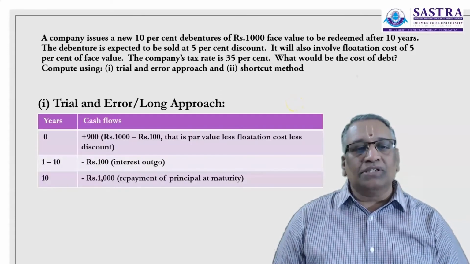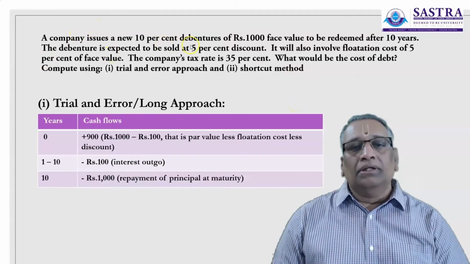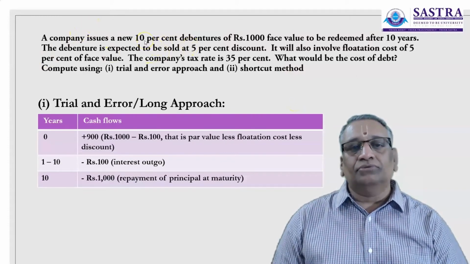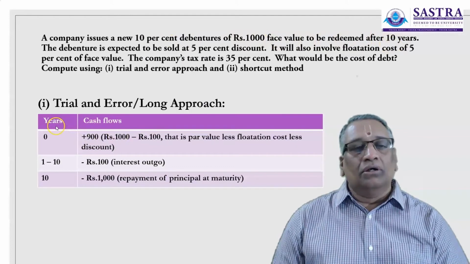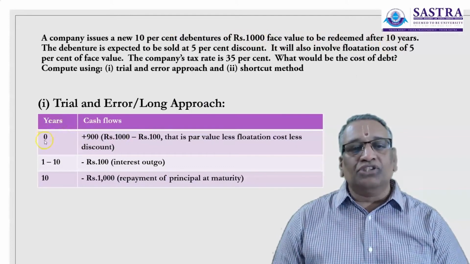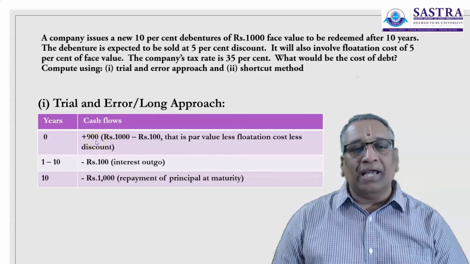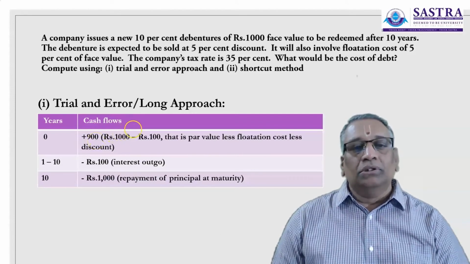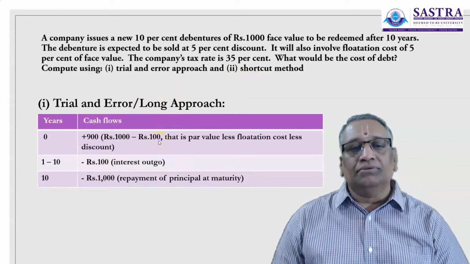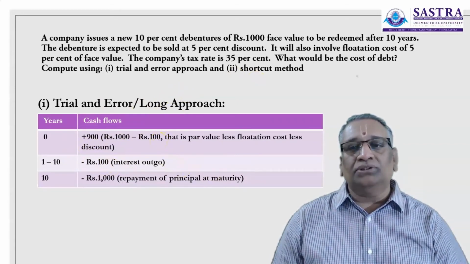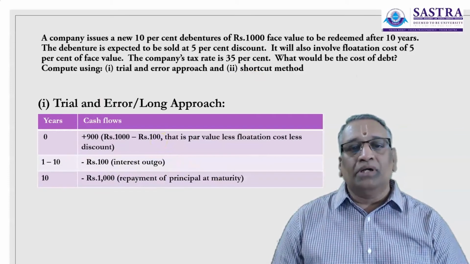So here in this question, the transaction is for 10 years. The deal is for 10 years. It is redeemable after 10 years. So in the years column, it is mentioned the 0th year, which is today, the cash flow will be a cash inflow of ₹900. That is, from the face value, ₹100 is reduced, ₹50 towards flotation cost and ₹50 towards discount.